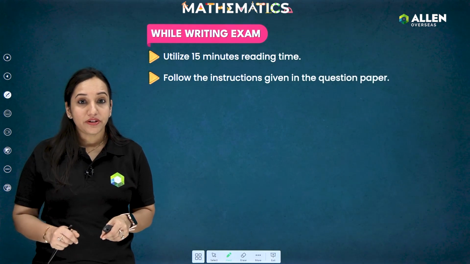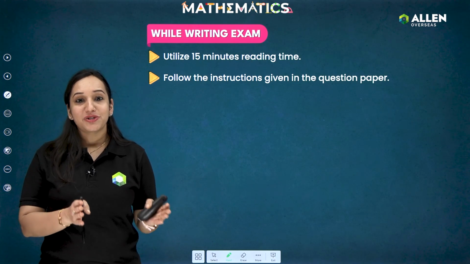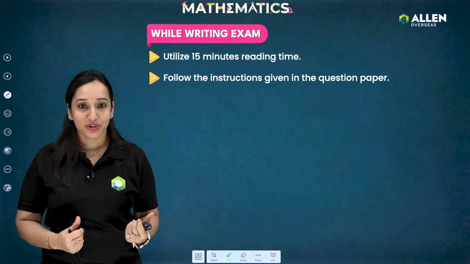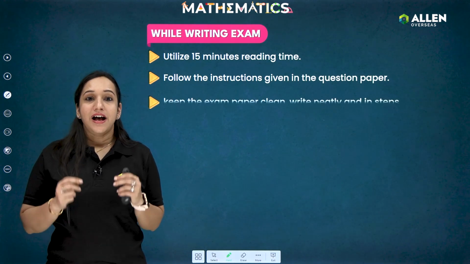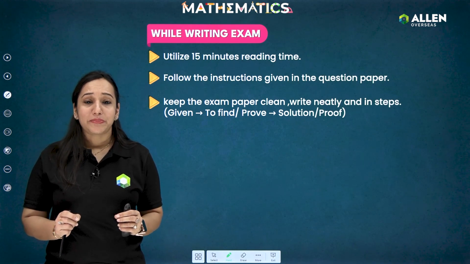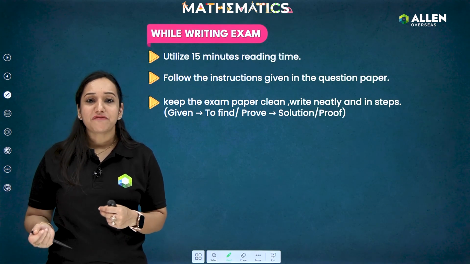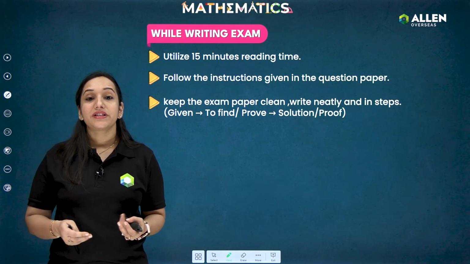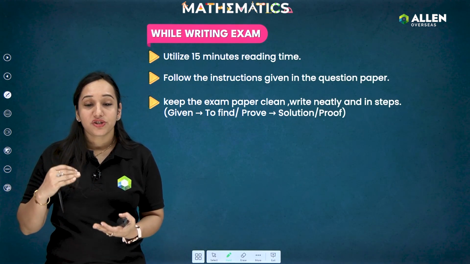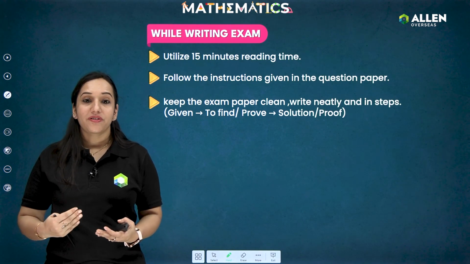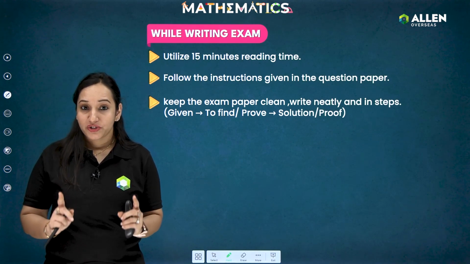Now, once you get the test paper, it is also important that we read the instructions carefully. Although we already discussed the instructions, the same instructions you will get in your paper, okay, but still we should read the instructions carefully. After that, students, keep the examination paper neat and clean and always write in steps. For every 3, 4 and 5 mark question, ensure that we are writing sufficient information with figure, given, to prove, and construction and then proof. All these steps are written carefully. The proper reasoning is written with every 3 and 5 mark question especially.